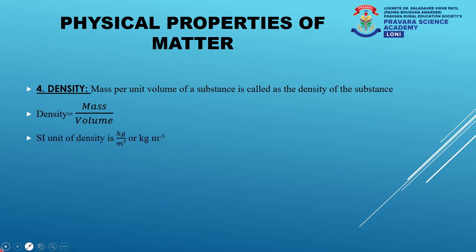So its SI unit becomes kilogram per meter cube, because the SI unit of mass is kilogram, whereas the SI unit of volume is meter cube. It is also represented by kg m raised to minus 3. In chemistry, smaller units like gram per centimeter cube are used, where mass is in grams and volume is in centimeter cube.